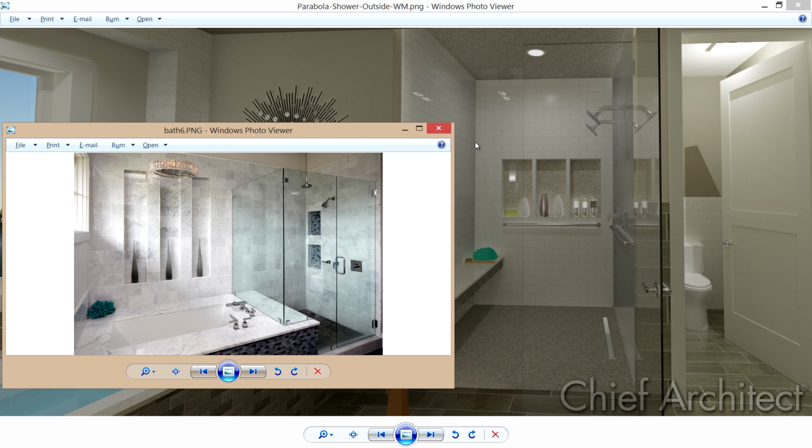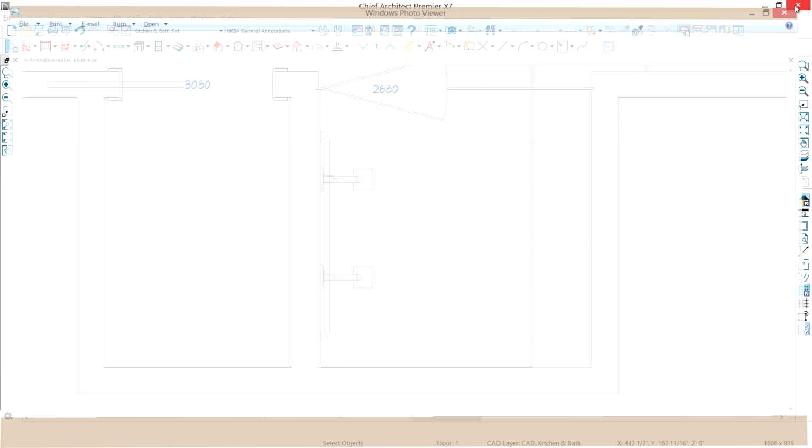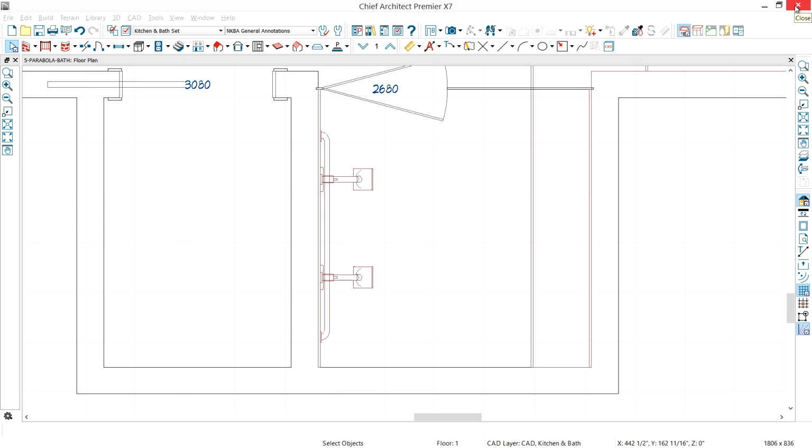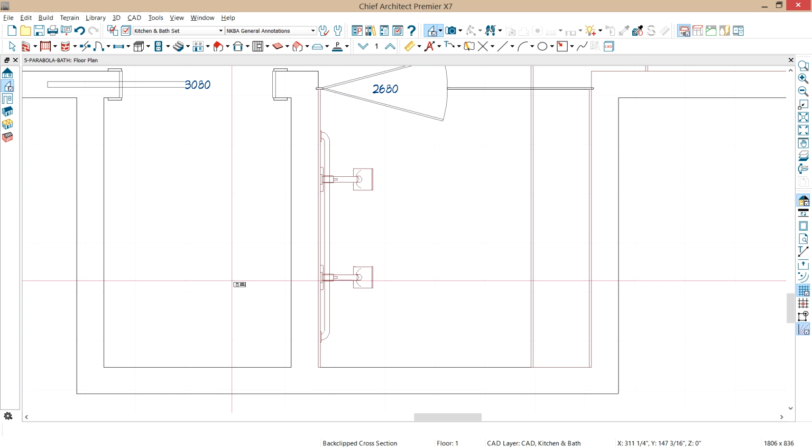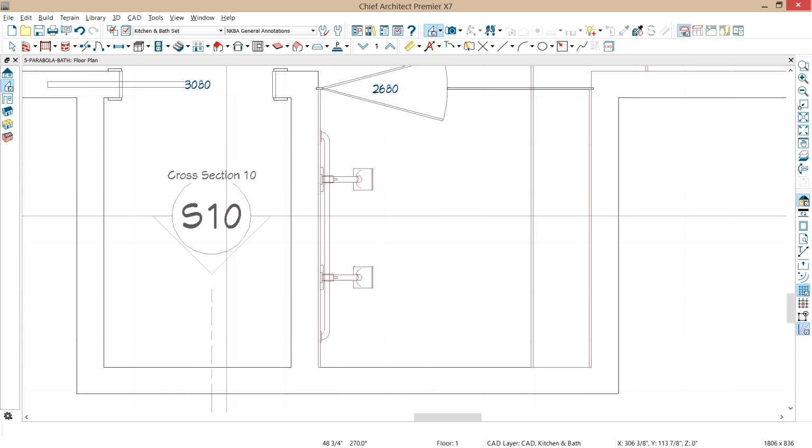And to do that, let's use a slightly different tool because I want to show a little bit more detail with this. With a wall elevation, when we do our niches, you won't be able to see the full detail because it will end at the wall and not go all the way through the wall. So instead of the wall elevation, I'm going to use a tool called the back clip cross section. And I'm going to come out here and just cut a section through this part of our model.